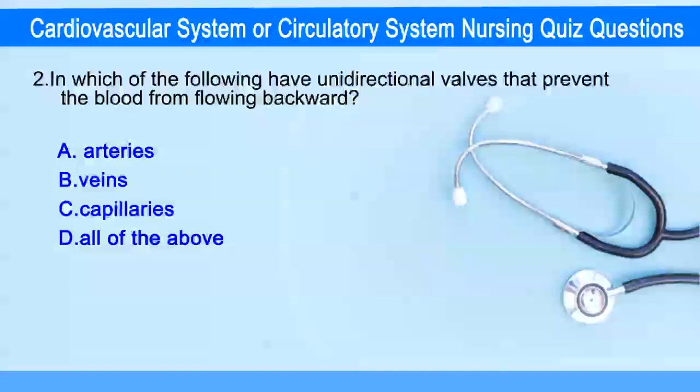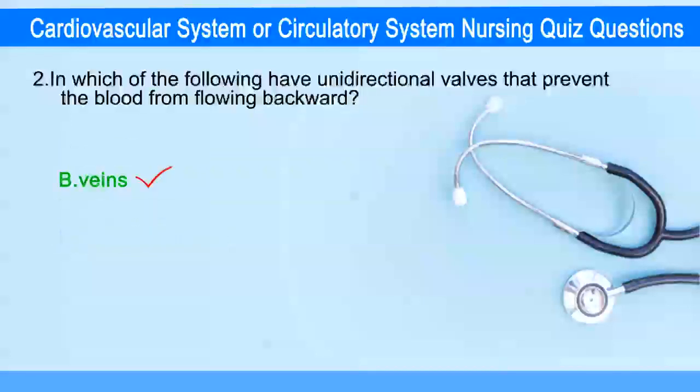In which of the following have unidirectional valve that prevent the blood from flowing backward? Answer is option B, veins.